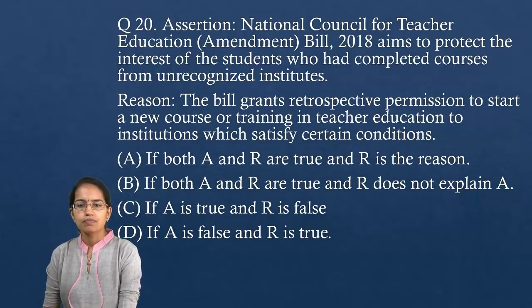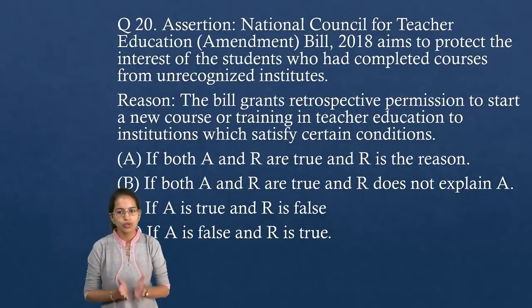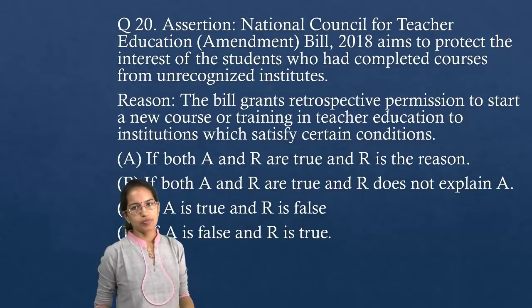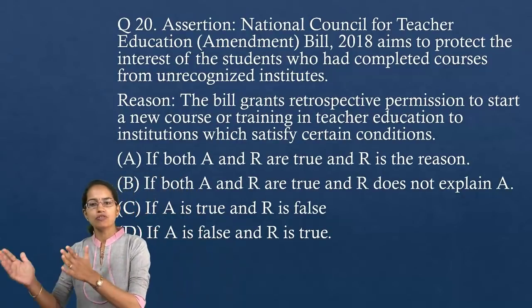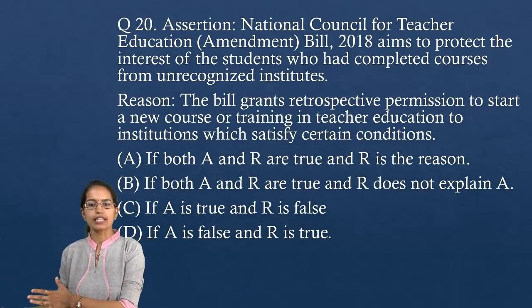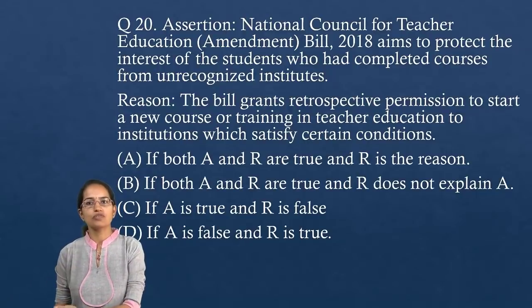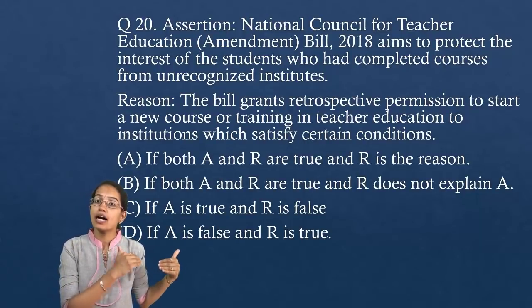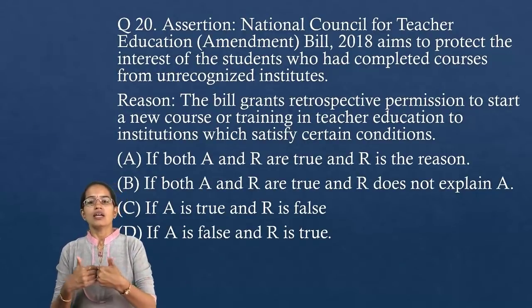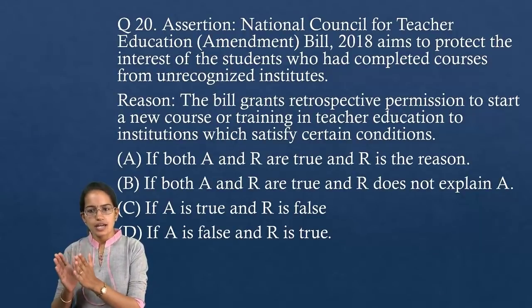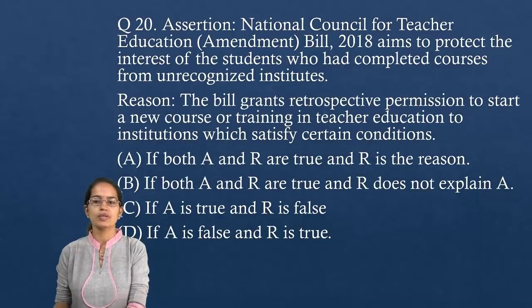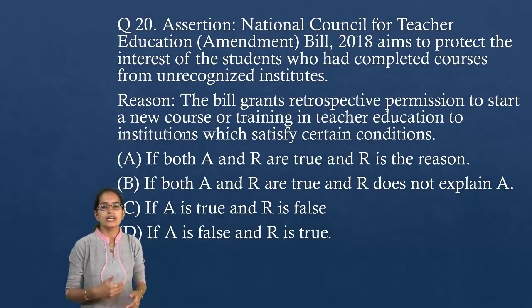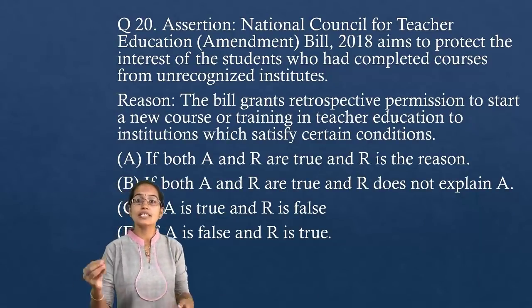As a lot of you have been saying, Sneh, Shahid, Anil, both the statements hold true and the reason is the correct explanation for this assertion. If I read it like this, the National Council for Teachers Education Bill 2018 aims to protect the interest of the students who have completed courses from unrecognized institutions, because this bill grants retrospective permission to start a new course in teaching education which satisfies certain conditions.